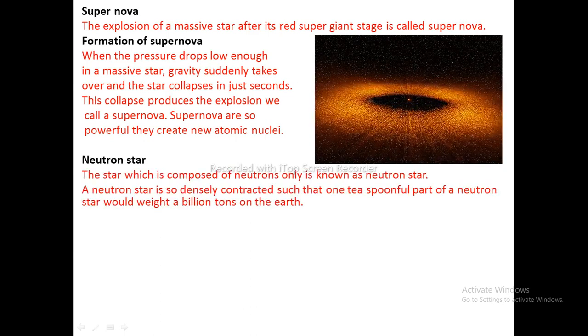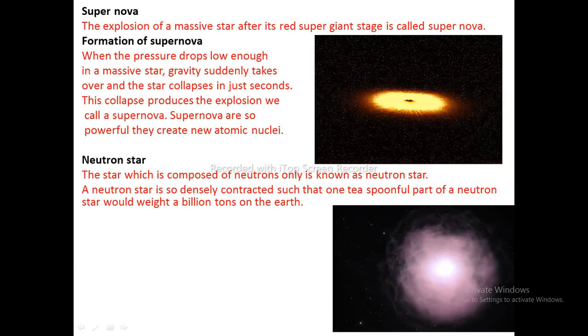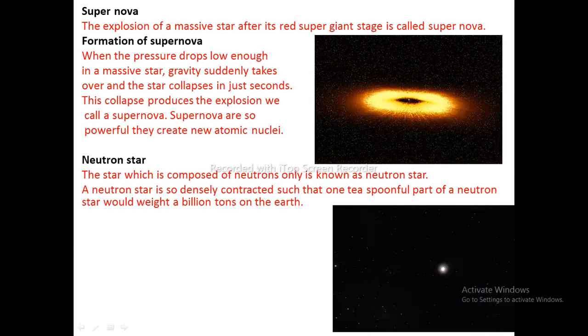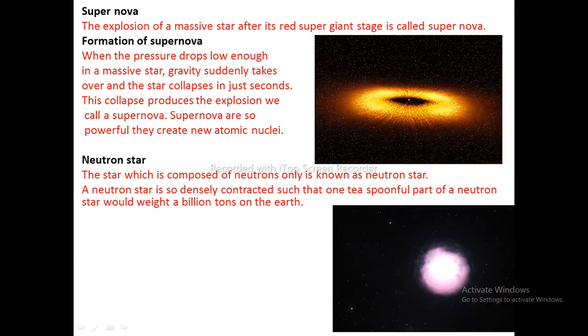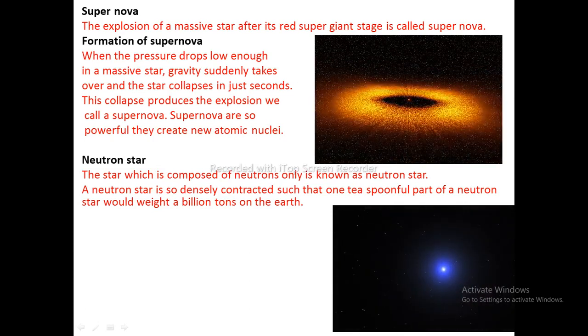Neutron star. If the remnant of a supernova is more than 1.4 times but less than 3 times the mass of the Sun, it collapses itself, whereby all the particles change into neutrons only. The star which is composed of neutrons only is known as a neutron star.